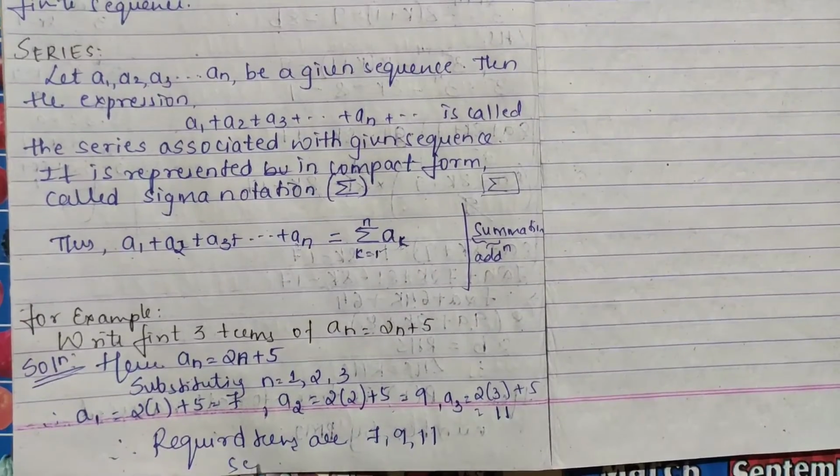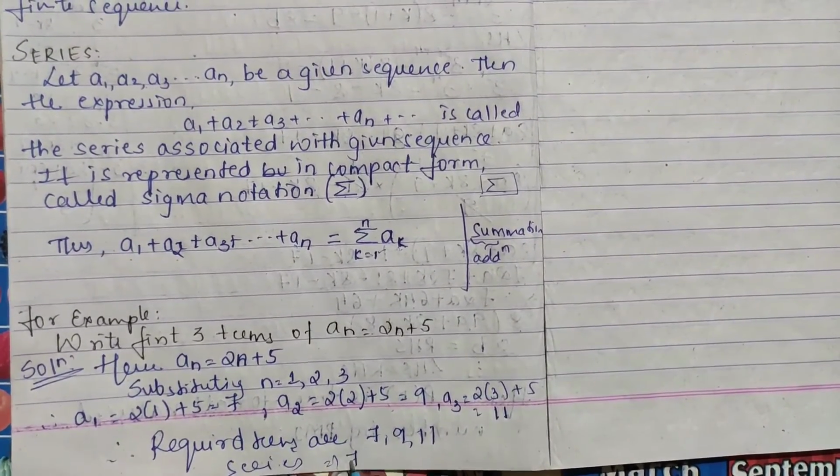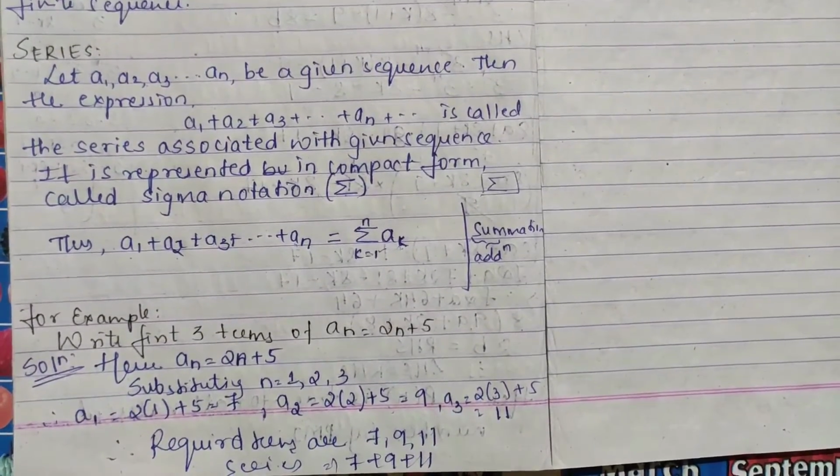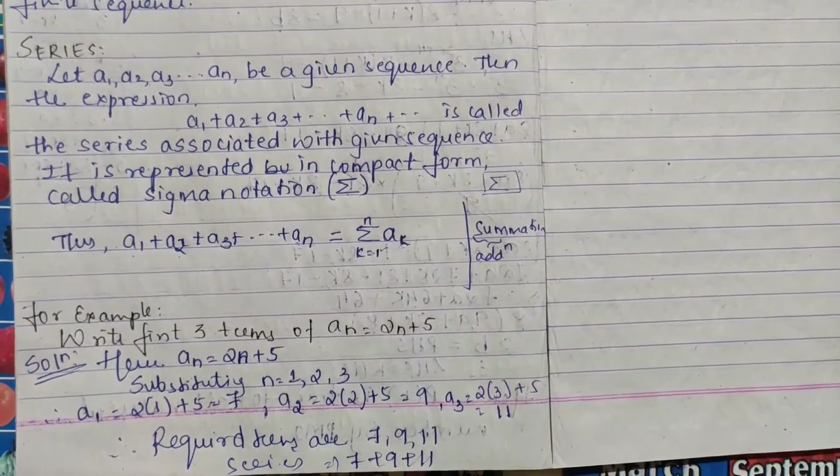Corresponding series will be what of this? Series means you write 7 plus 9 plus 11. This becomes your series, right? I hope this much is clear.